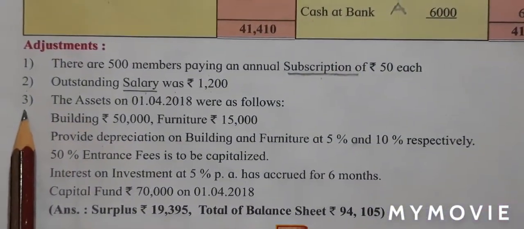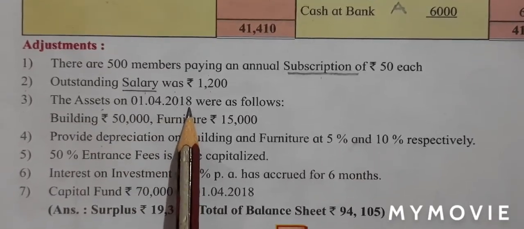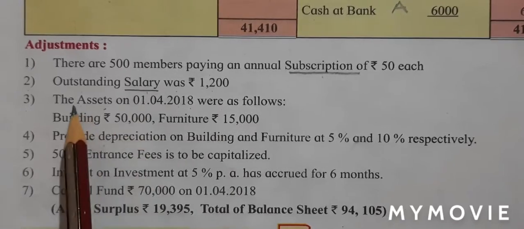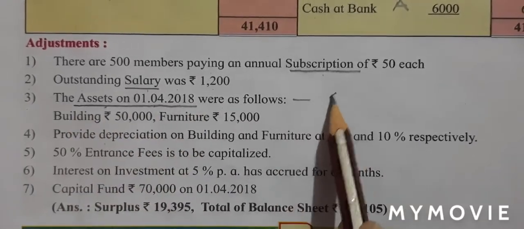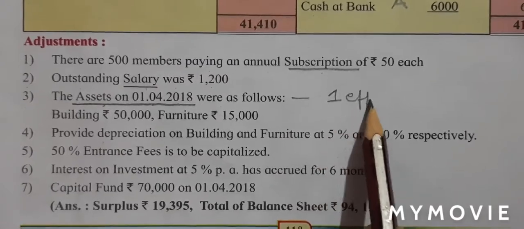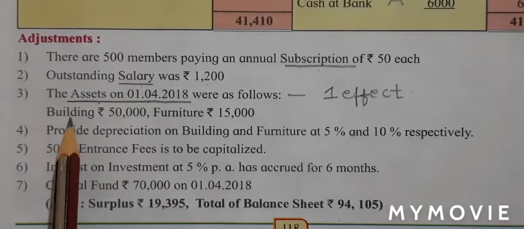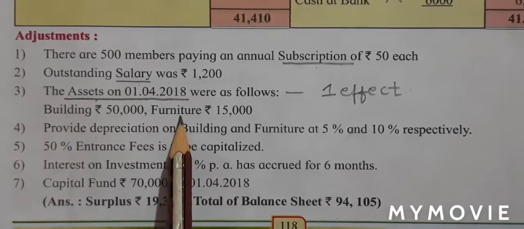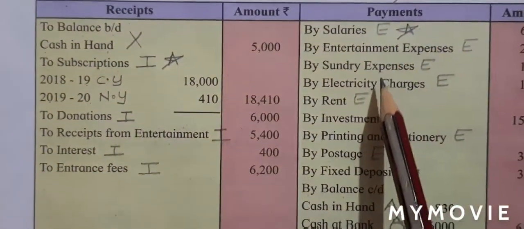Adjustment number 3. Assets as on 1/4/2018 were as follows. This is my opening assets. You know, students, opening assets has only one effect. We are supposed to write it only once. Building and furniture. Let's have a look if we have building and furniture on the payment side.